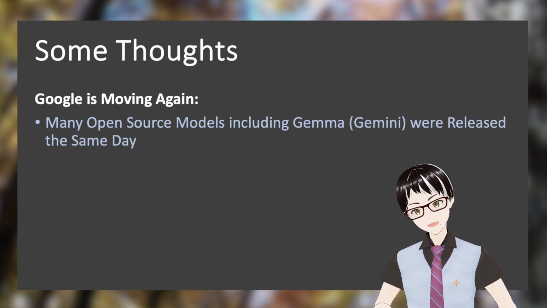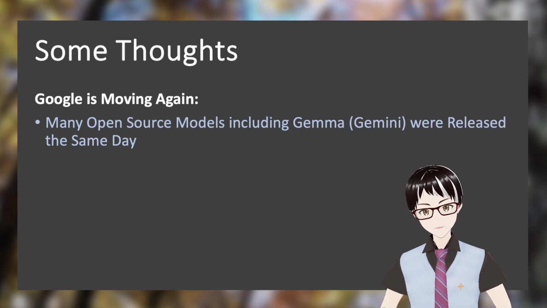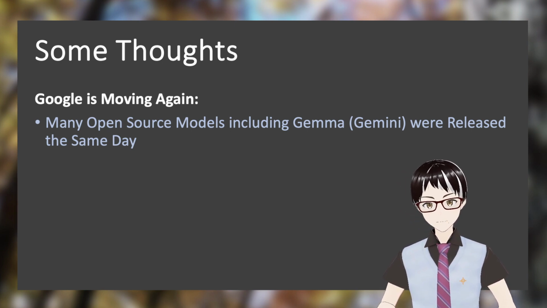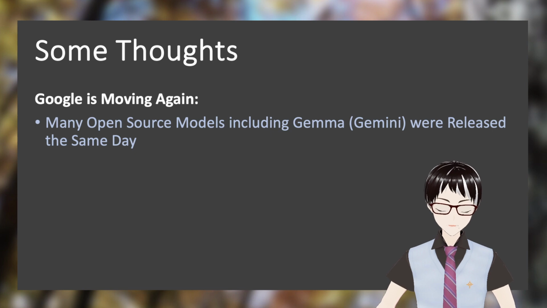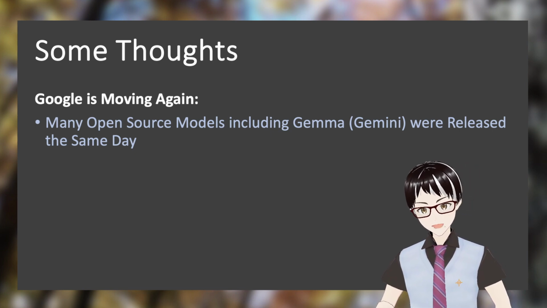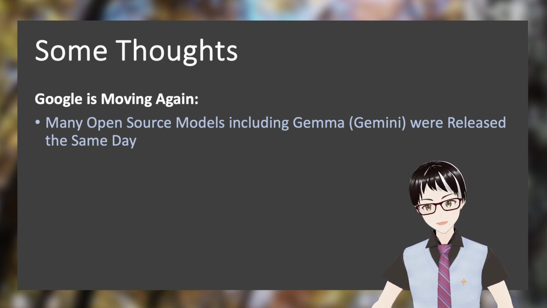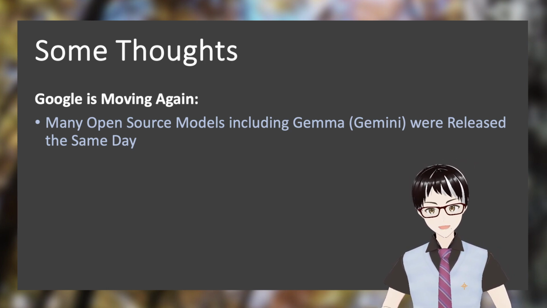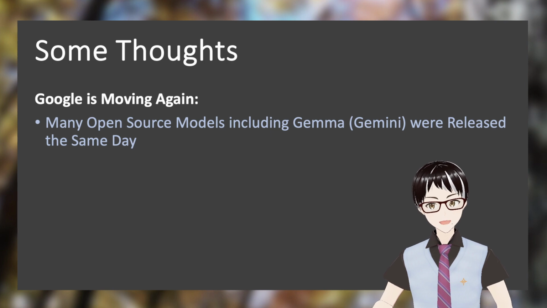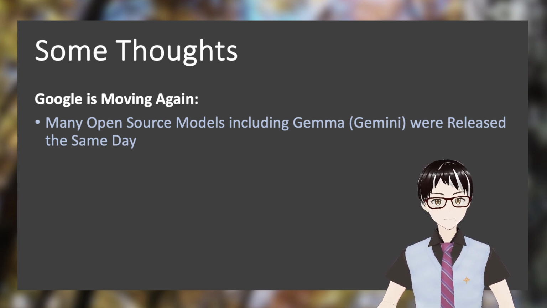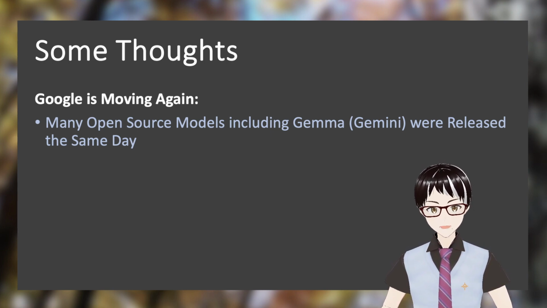I do have some ideas about this. It's happy to see that Google is moving on again, because since last year, it didn't really look like Google was going to release any open source model anymore.